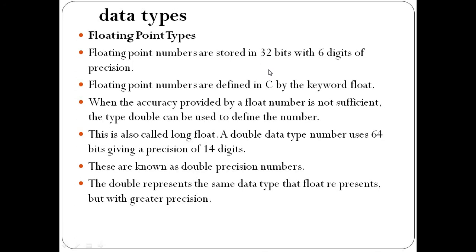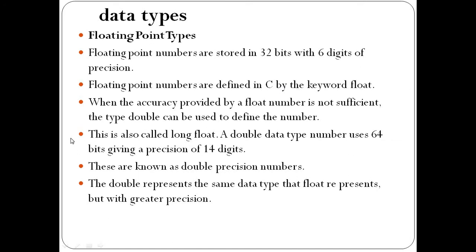Floating point can represent numbers with precision, that is fractional parts. Floating point numbers are stored in 32 bits with 6 digits of precision. Floating point numbers are defined in C by using which keyword? Float.